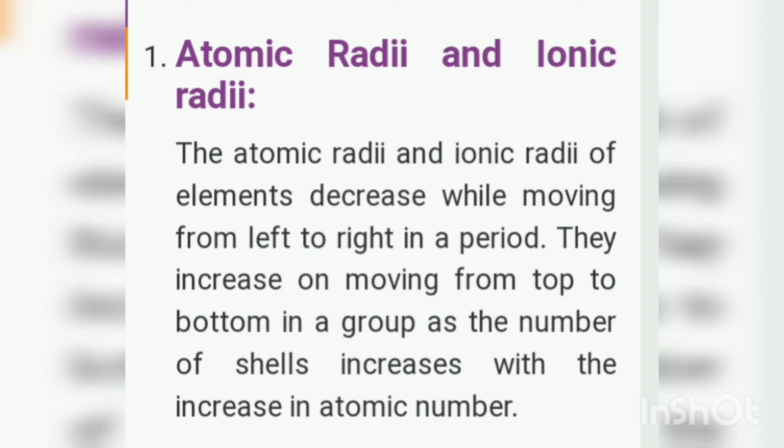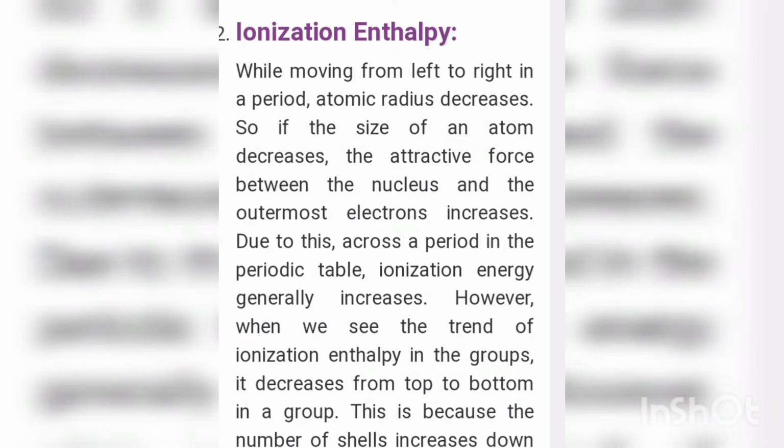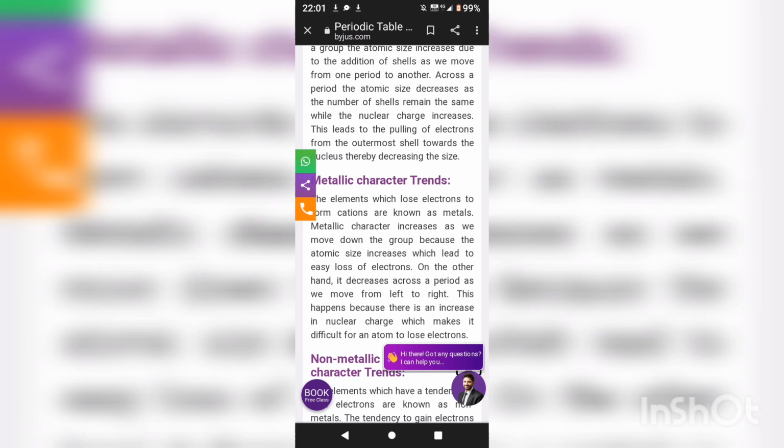So now coming to the atomic radii, this is a trend in valency and everything. Atomic radii will decrease while we move across a period. A period is basically the horizontal line and a group is the vertical line. On moving from left to right, atomic size will decrease, and from top to bottom it will increase. Then ionization: while moving from left to right, the atomic size decreases so that the force will increase. If atomic size is decreasing, the force will increase; if the force is decreasing, atomic size will increase. So that's it about ionization.